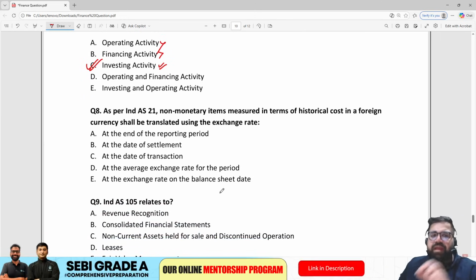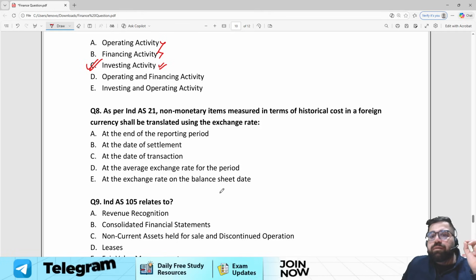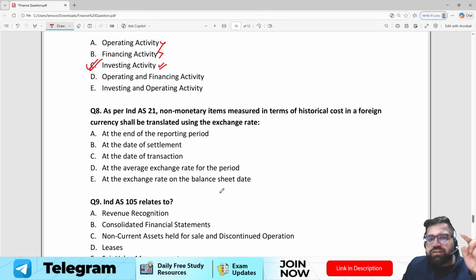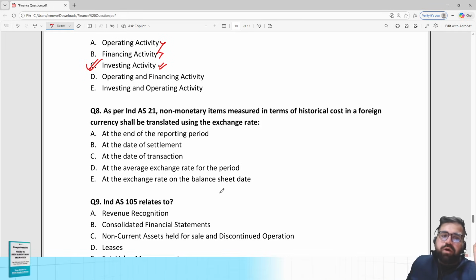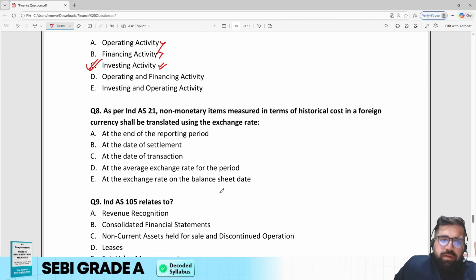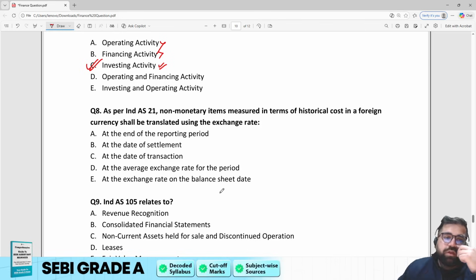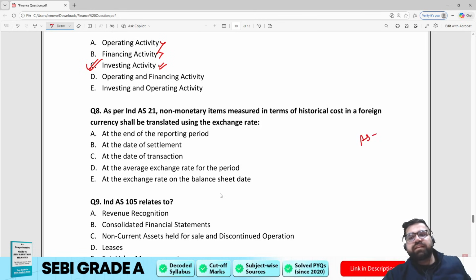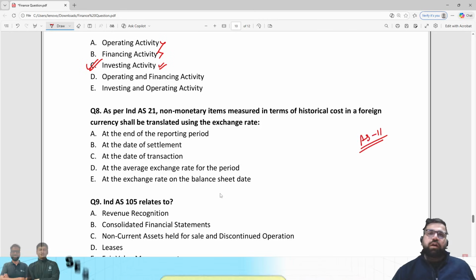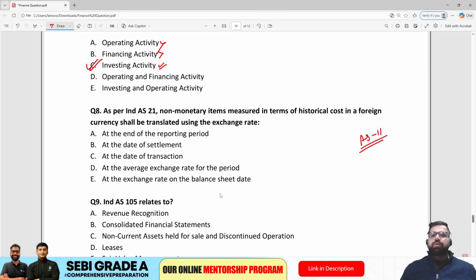Question number 8. As per Ind AS 21, non-monetary items measured in terms of historical cost in foreign currency shall be translated using the exchange rate of what? At the end of reporting period, at the date of settlement, at the date of transaction, or at an average rate of period and exchange on the balance sheet. Now this is like if you have studied AS 11, accounting for foreign exchange transactions, then you can answer it.